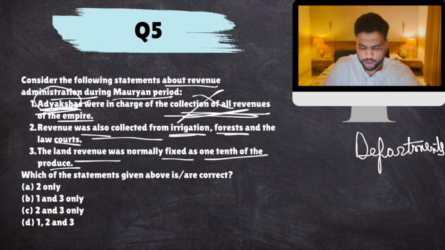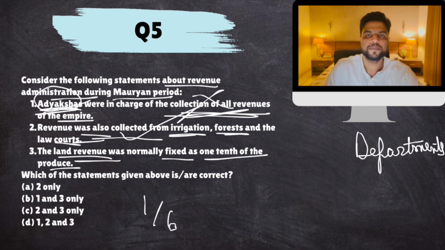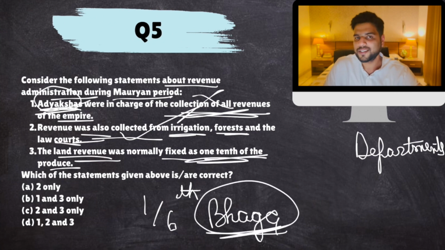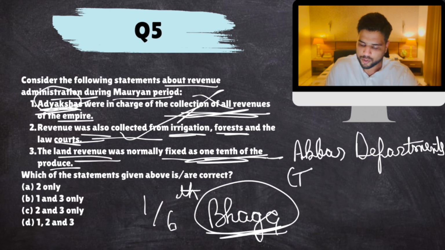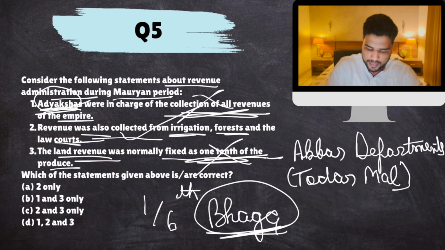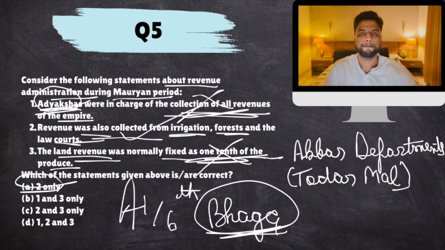Revenue was collected from irrigation, forest and law courts, yes. And land revenue was fixed at 1/6, similar to the Mahajanpad period. 1/6 of the produce, Shadbhaga or Bhaga. Shad means 6. 1/10 is not Mauryan, 1/10 is more during the times of Akbar or the Mughals. The revenue system was given by Todarmal, the Zabti system. We'll cover that in medieval history. So this is also false. The correct statement is only 2.